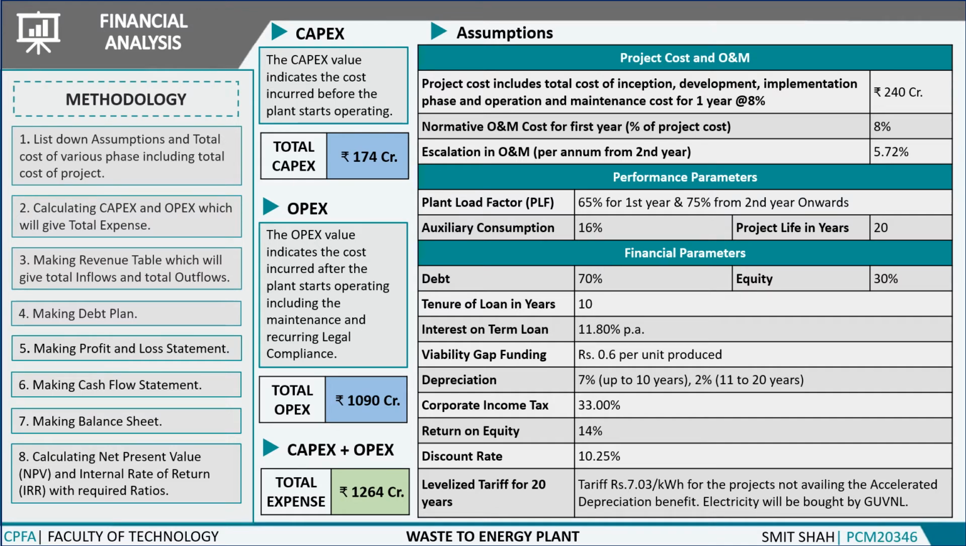Then we generated the cash flow statement which showed us the cash flow balance at the end of each year. After that, we generated the balance sheet. Lastly, we calculated net present value and internal rate of return to see whether our project is financially viable or not. We also calculated a few ratios to assess our financial analysis.